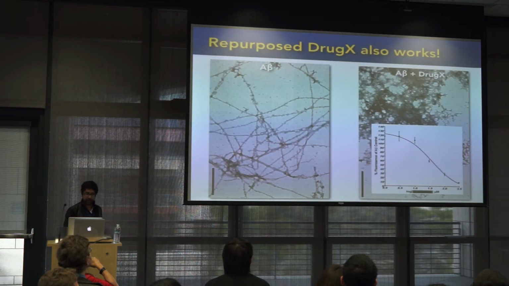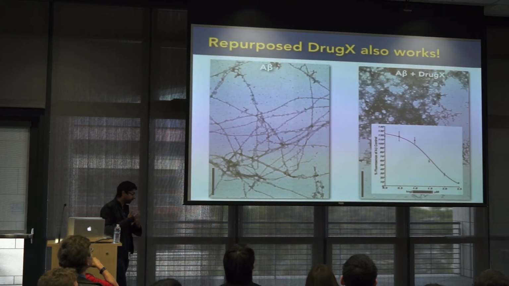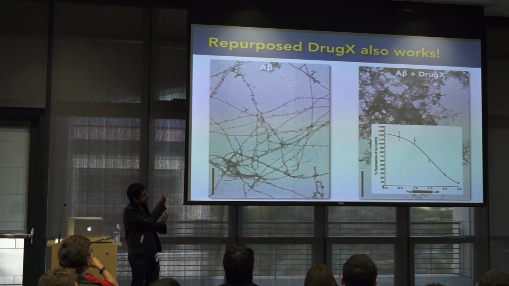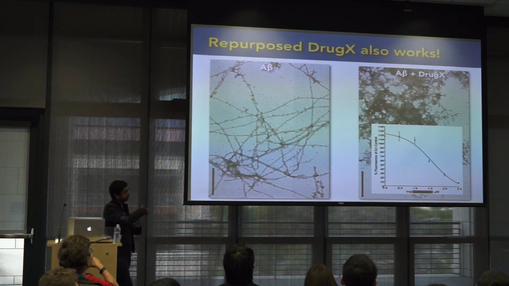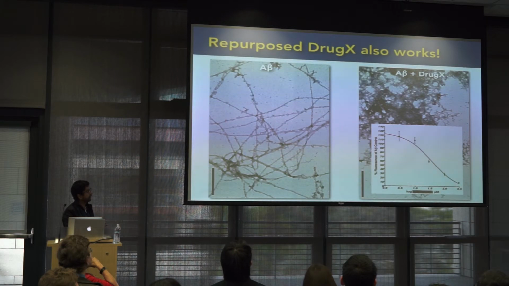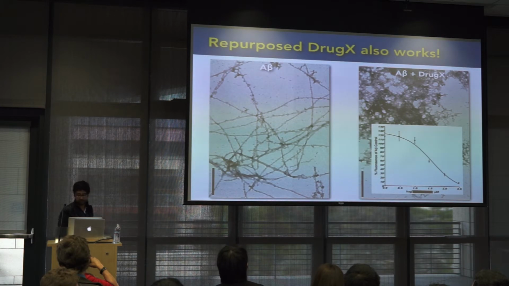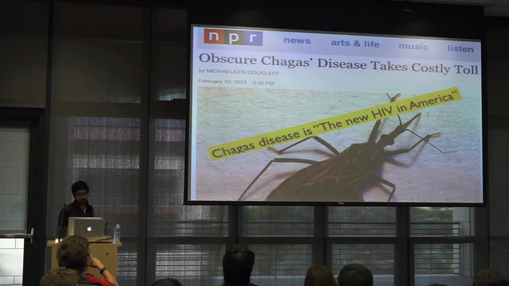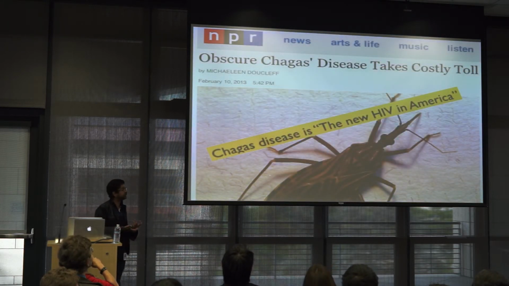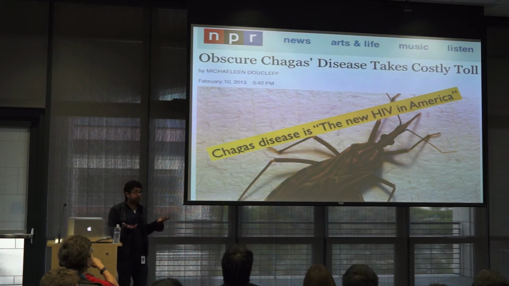And so repurposing was something that I think has really caught on for our ability to do things. So this is a repurposed drug that goes after the same type of mechanism. In the case of Alzheimer's, it actually gets to the point where now it's a drug that's no longer toxic and has a similar behavior. This drug is all queued up to go into mice. It turns out that dealing with Alzheimer's and mice is a fairly tricky thing, so this is a little bit on hold. But we now apply it to many other areas, especially in infectious disease. And it turns out that mouse models are pretty good models for infectious disease.